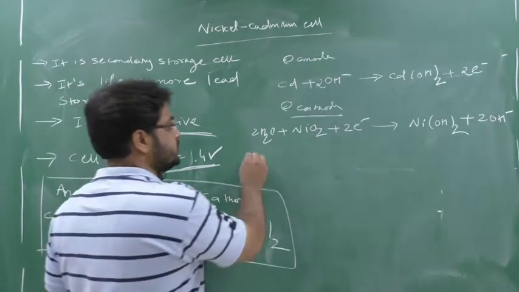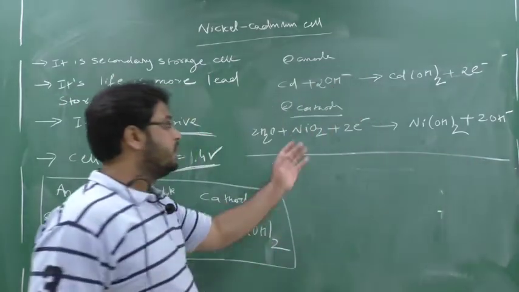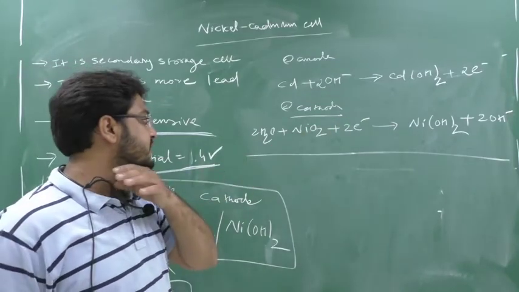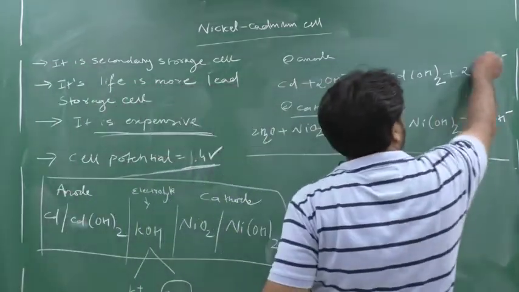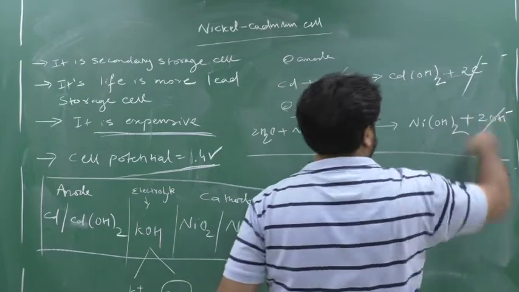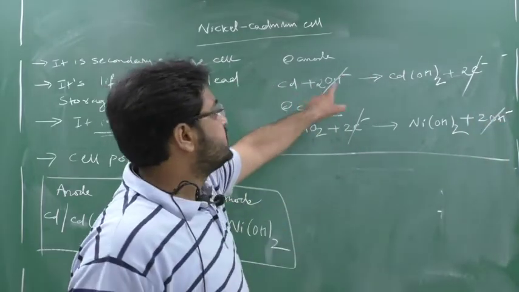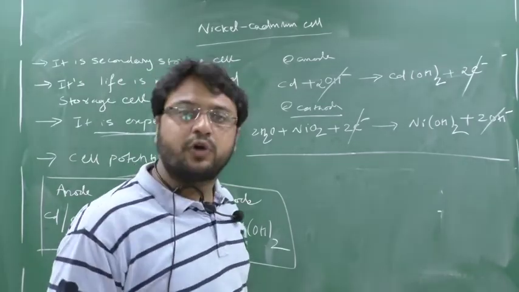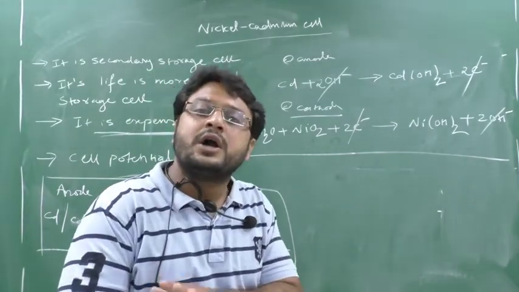See, everything is balanced. Nickel 1, 1, hydrogen 4, 4, oxygen 4, 4. So the 2 electrons get cancelled, and the 2 OH minus get cancelled. Here OH minus is just helping the reaction, which means for the whole life there will be no change in the concentration.